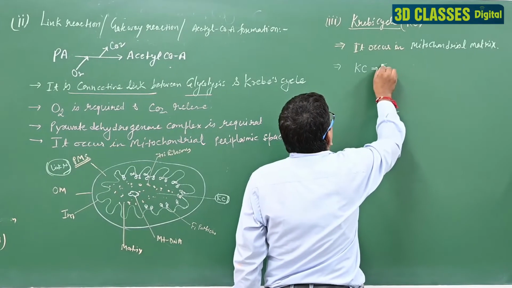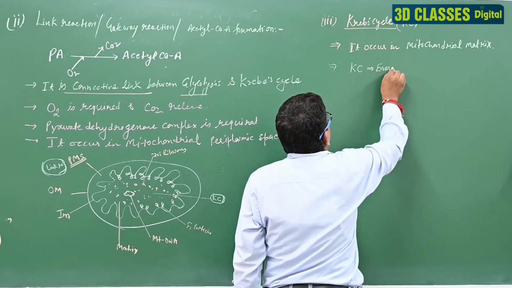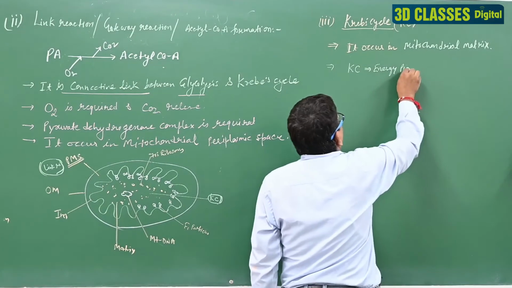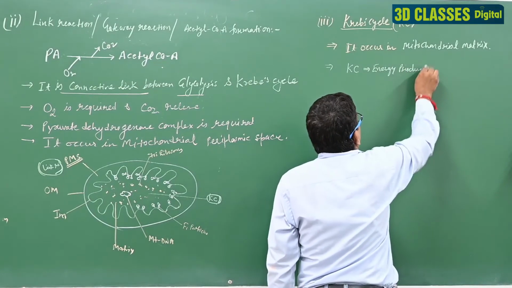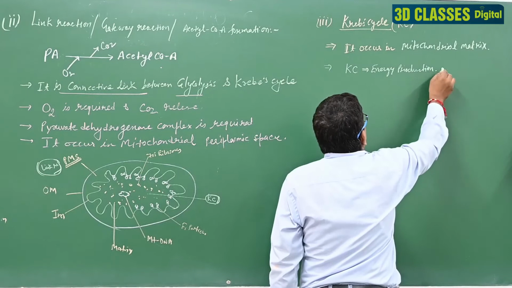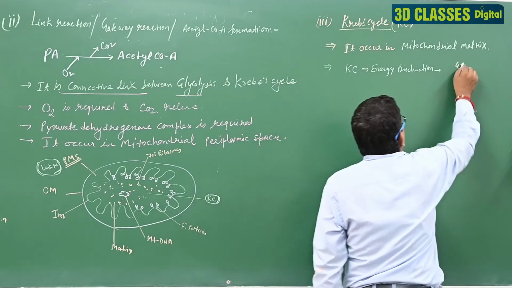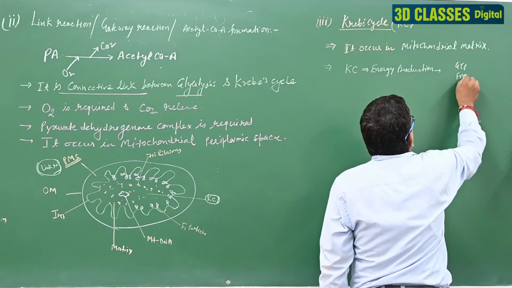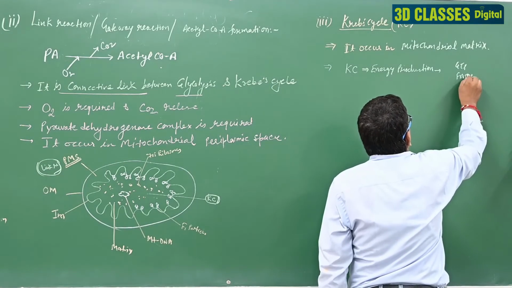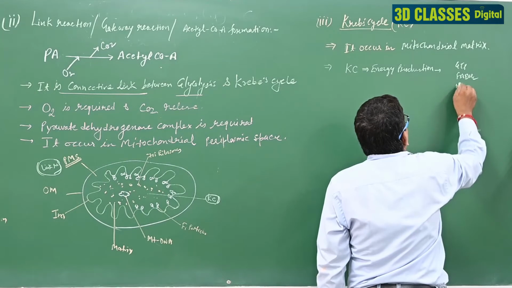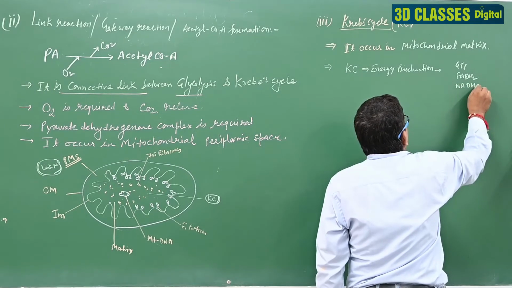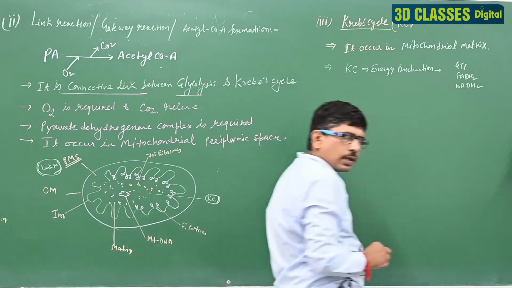Second thing, in the Krebs cycle, energy production will occur in the form of GTP, FADH2 and NADH2. Clear?